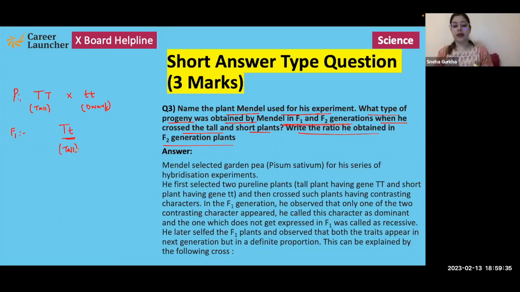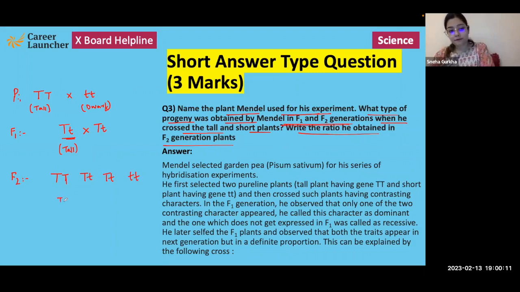So such a trait or character that appears in the first filial generation and masks the other character is known as a dominant trait. Then he selfed the plant that he got in the first filial generation, and in the second filial generation what he obtained was capital T capital T, capital T small t, capital T small t, small t small t.